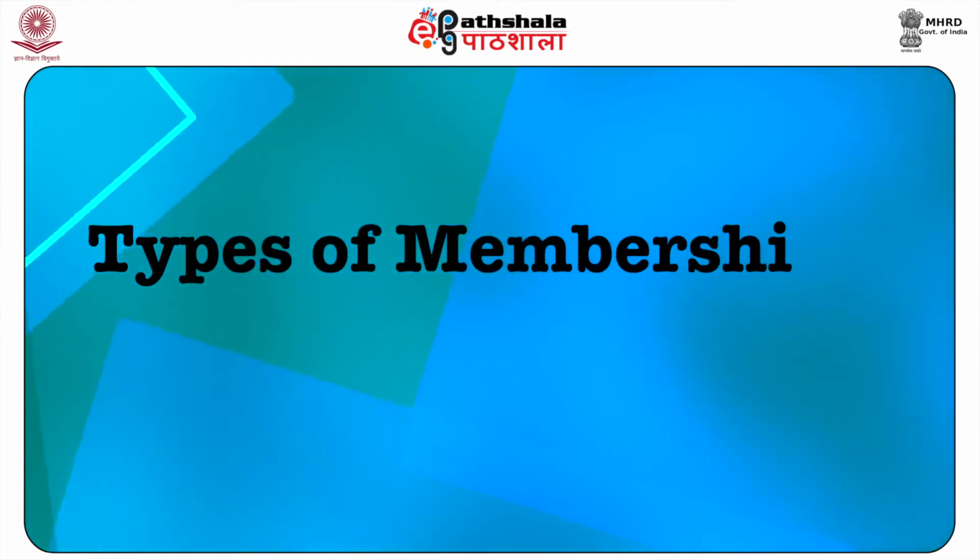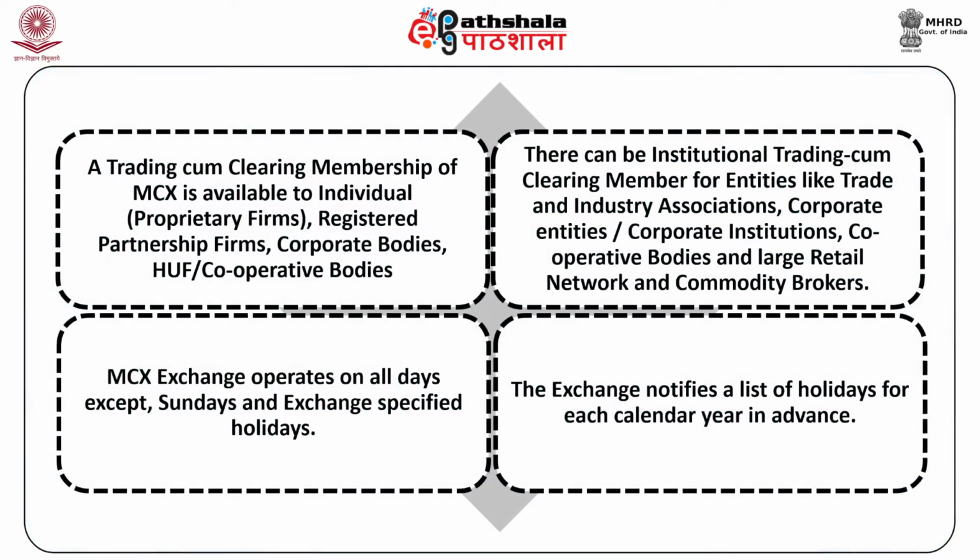Types of membership. There are different kinds of memberships available at MCX. A trading cum clearing membership of MCX is available to individual or proprietary firms, registered partnership firms, corporate bodies, HUF, cooperative bodies. They can be institutional trading cum clearing member for entities like trade and industry association, corporate entities, corporate institution, corporate bodies and large retail network and commodity brokers. Some of the members are only professional clearing members.